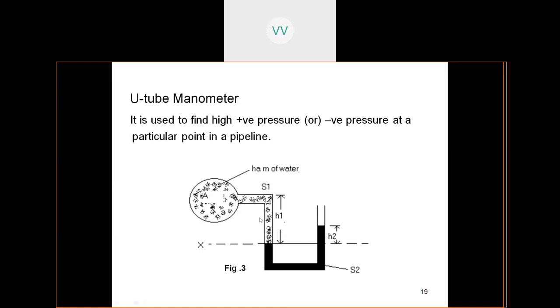Here we always take the left hand junction, that means the layer between the mercury and this liquid, as the datum, and then let us check the rise of the pressure. Here you have H1 liquid, here S2 liquid. So S1 H1 is equal to S2 H2. So let us try to find out the pressure.